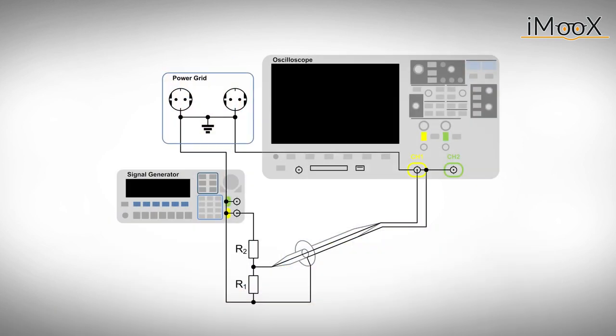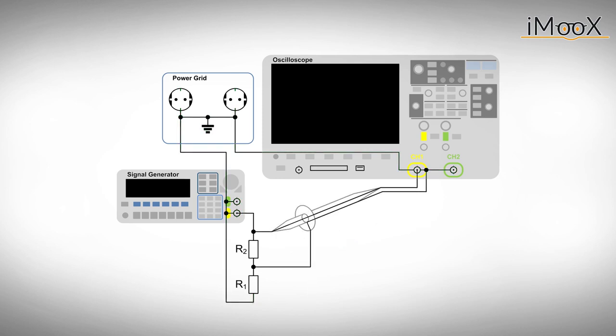To emphasize this problem, we investigate this simple test setup. It only consists of a voltage divider circuit, the signal generator, and the scope with its probe. When measuring the voltage over R1, the probe ground and therefore the scope ground and also the signal generator ground are on the same potential, and therefore this measurement poses no problem.